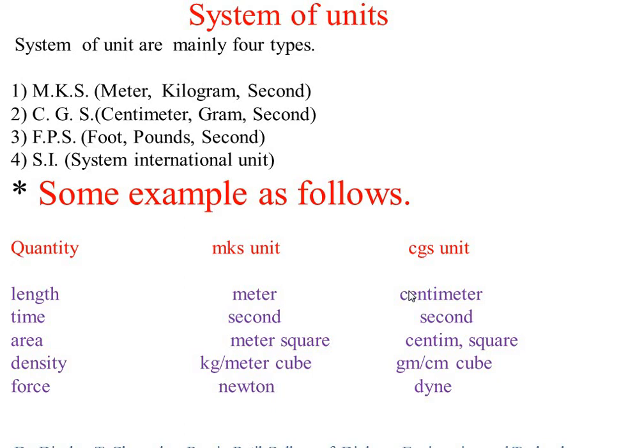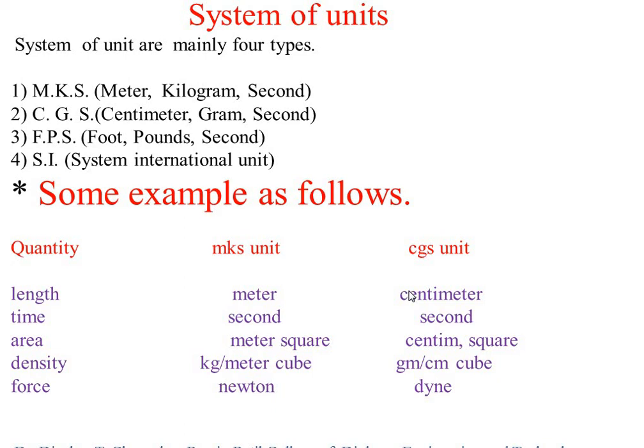Then again we see systems of units. There are different types of systems of units. The MKS system is called meter kilogram second.